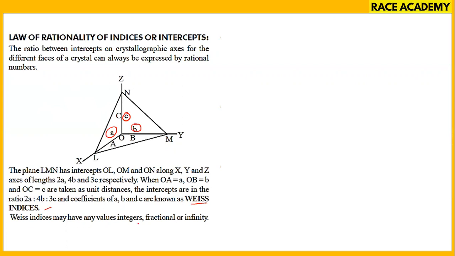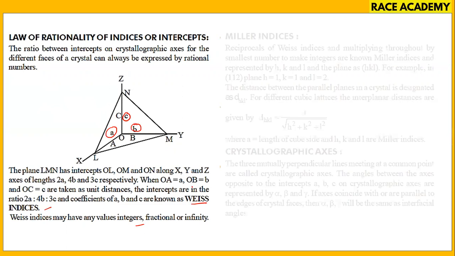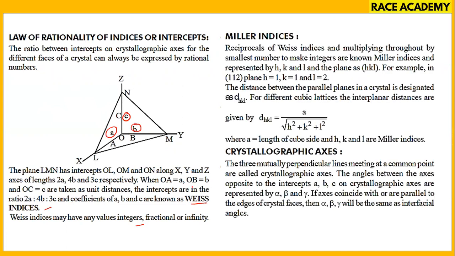These indices may have any values: integers, fractions, or infinity. Miller indices: the reciprocals of these indices, multiplied throughout by the smallest number to make them integers, are known as Miller indices, represented by hkl, and planes as (hkl). For example, there is a 1 1 2 plane: h is 1, k is 1, l is 2.